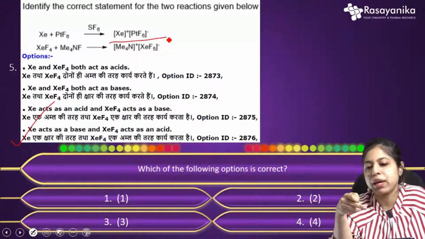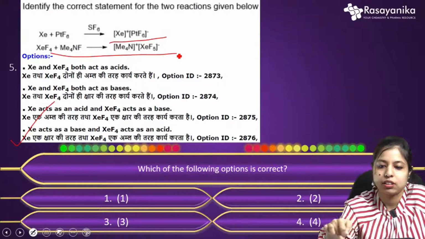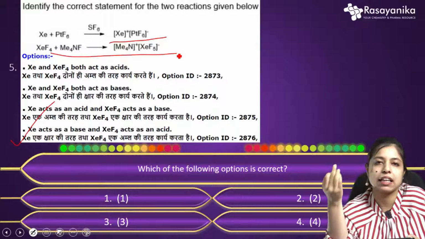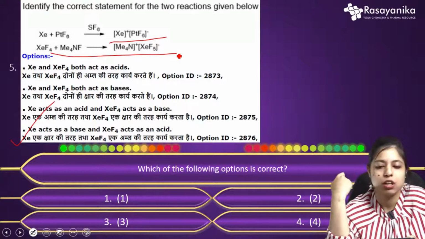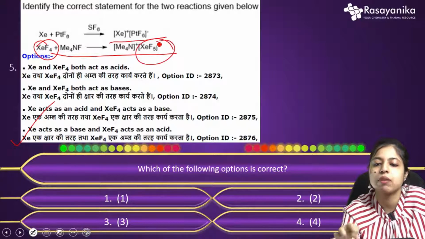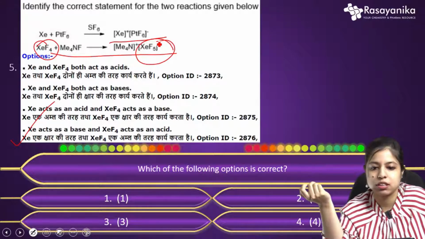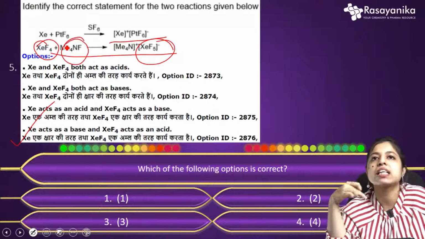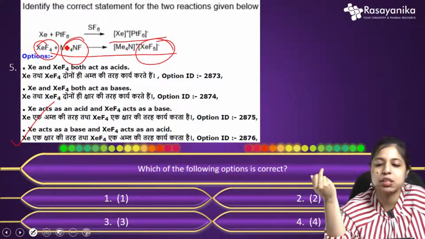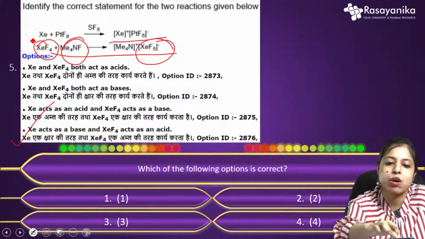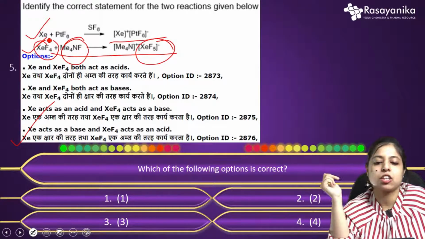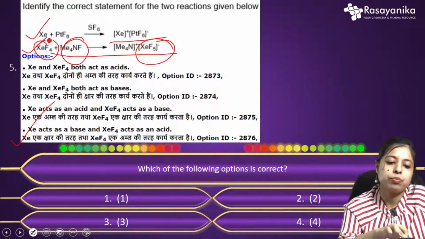And in the second reaction, if you see this, basically HCF4 is another complex which is a fluoride ion acceptor, that is, it accepts electrons. HCF4 accepts electrons, and that's why it formed HCF5 minus. Me4NF is a fluoride ion donor, and HCF4 eventually accepts the electrons. So basically it's a Lewis acid concept. So in the first statement, xenon acts as base, and in the second, HCF4 acts as the acid. So option D will be the correct option.